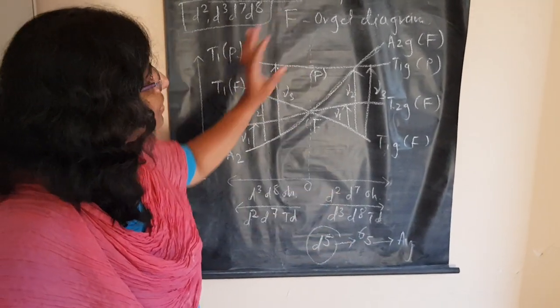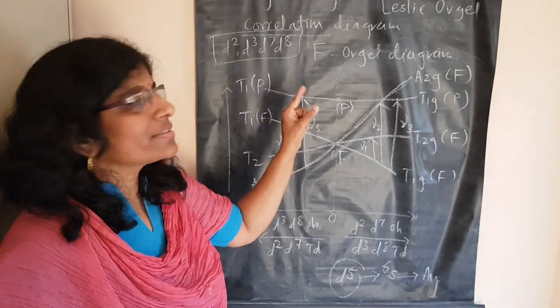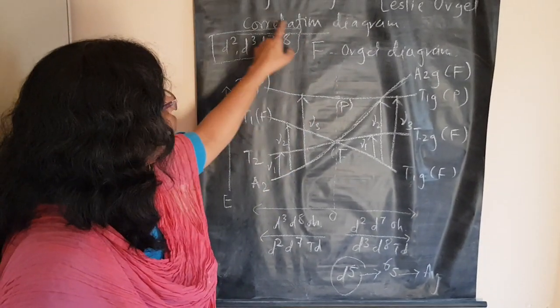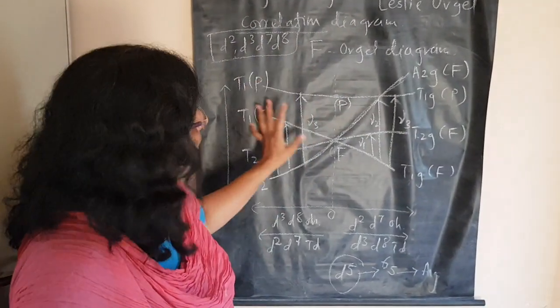But what is important in the Orgel diagram, whenever there is an F term and whenever there is a D term, is that you have to keep in mind these 4 configurations for this, and in the earlier video we did the D term and these diagrams.